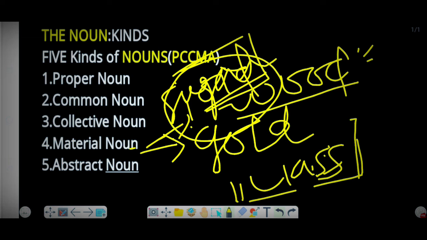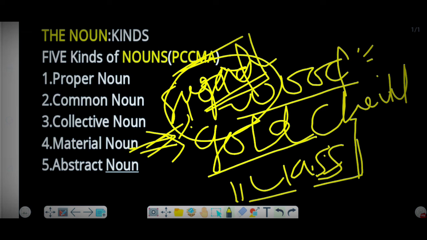A material noun is the word used for the substance of which things are made. We make a chain. As a whole thing, gold by itself we cannot make into a chain. So first we have to melt it. By melting we make the chain, and that is how we call it material noun.